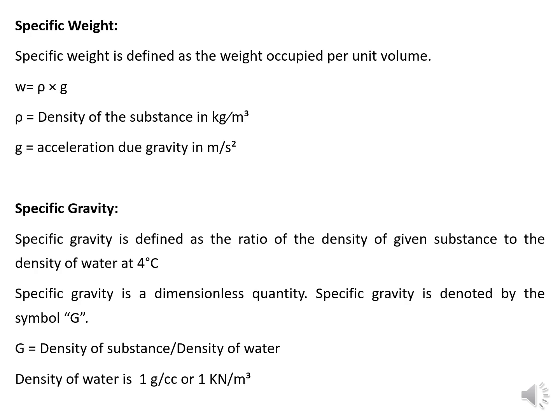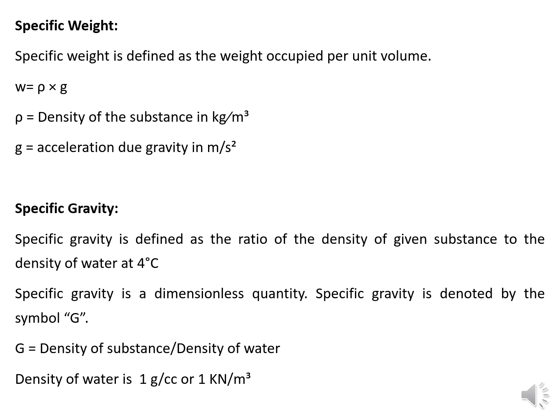Specific weight is defined as the weight occupied per unit volume of a material. Mathematically, it is defined as W is equal to rho into g, where rho is the density of a substance measured in kg per meter cube, while g is the acceleration due to gravity measured in meter per second square.